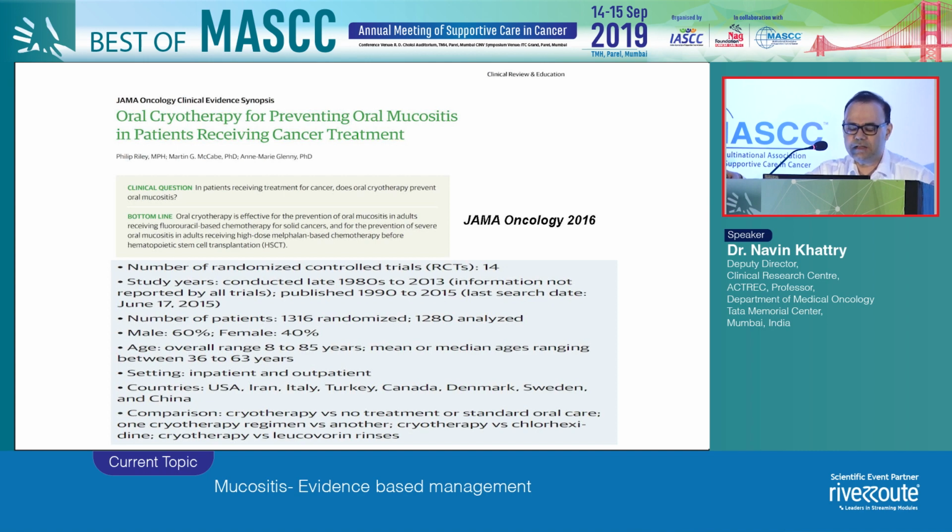And you can see that of the 14 randomized studies, which again was heterogeneous, it had patients who received chemotherapy as well as patients who underwent transplant. The conclusion was that it does help in patients who receive 5-FU-based chemotherapy and also in melphalan-based chemotherapy for transplant.